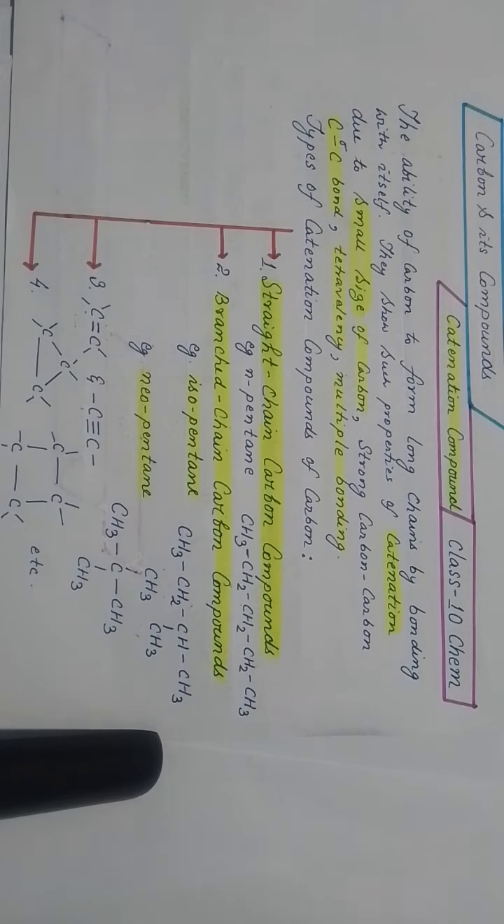So what I mean to say in short and brief is that catenation means carbon has a tendency to form very large, very huge, giant type of structures where the composition of that particular compound is only carbon and hydrogen.